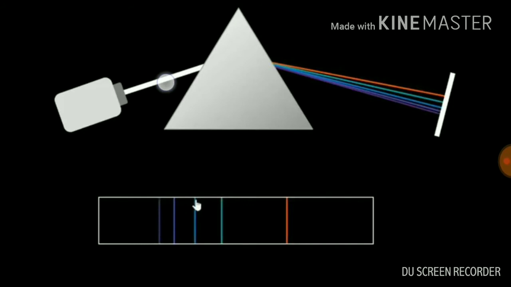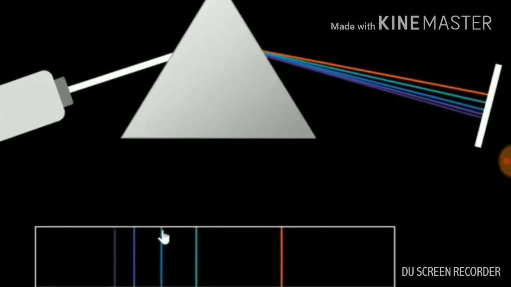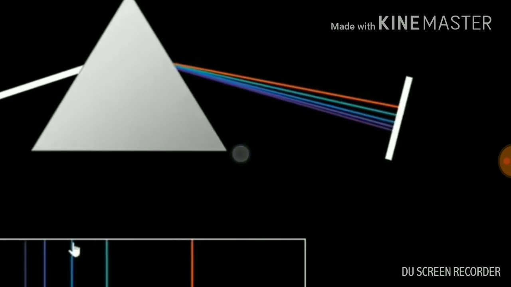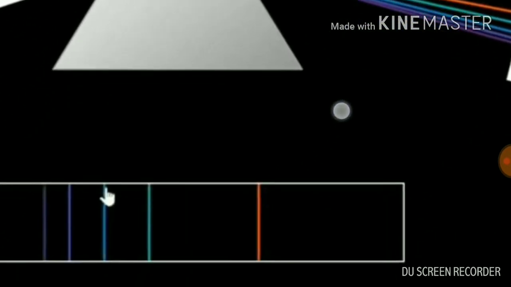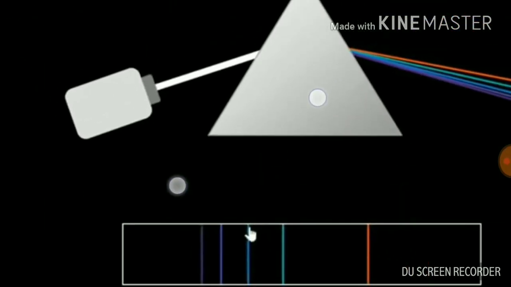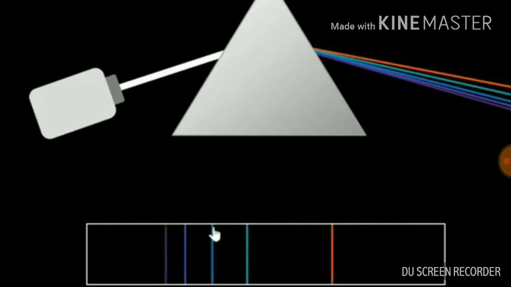Now when these radiations are passed through a prism and analyzed over a screen or photographic plate, we observe a pattern of colored bands, and this is known as emission spectrum.